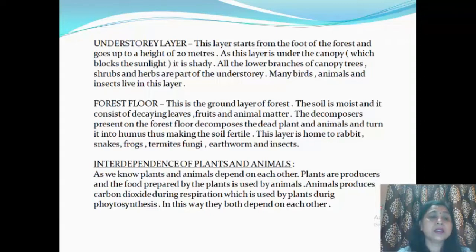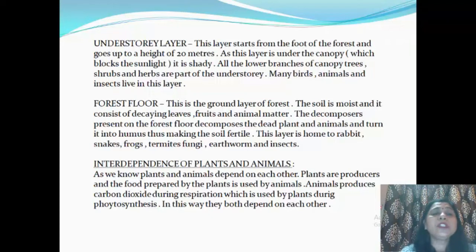And the fourth layer is the forest floor. This is the ground layer of the forest and it is the floor. The soil is moist and it consists of decaying leaves, fruits and animal matter. Decaying means which are being acted upon by the microorganisms, okay? That is decomposed, or you can say in Hindi it is sadi hui.